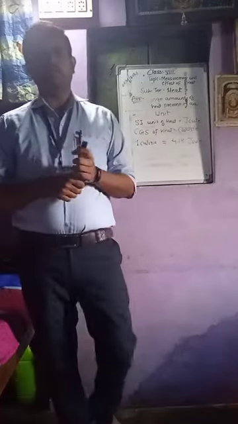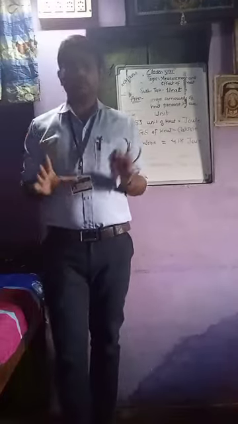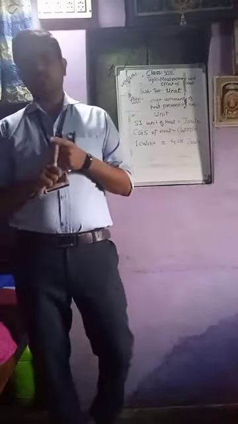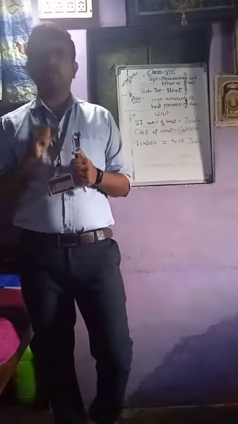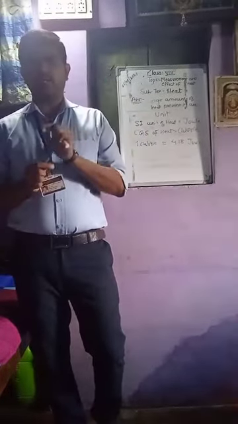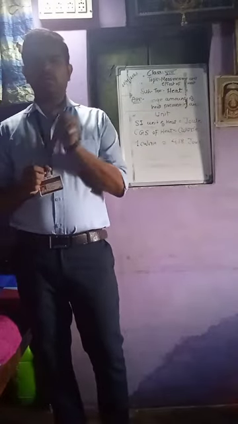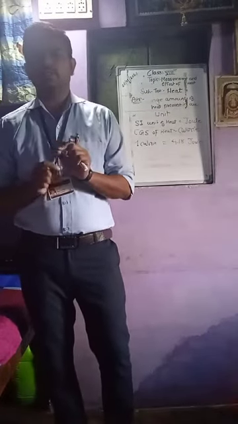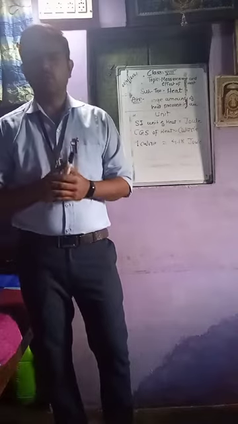So today we have learned the basics of heat: the definition of heat, the sources of heat, and the unit of heat. The definition of heat is that it is a form of energy which flows from an object of high temperature to an object of low temperature.